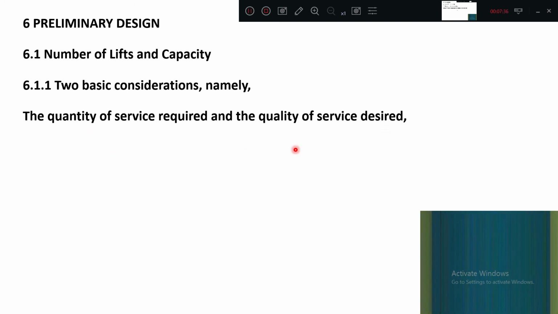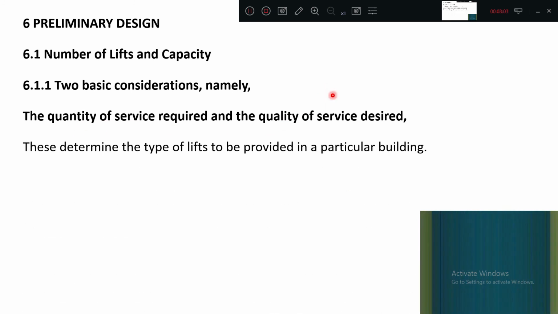The number of persons is generally related to the time taken by the lift to get passengers inside and to deposit them on some other floor. So the time factor is nothing but quality. The waiting time should be minimum, and entry and exit time should be short. That is the quality aspect. The quantity aspect is nothing but the weight, as the dimensions are given. These determine the type of lift to be provided in a particular building.